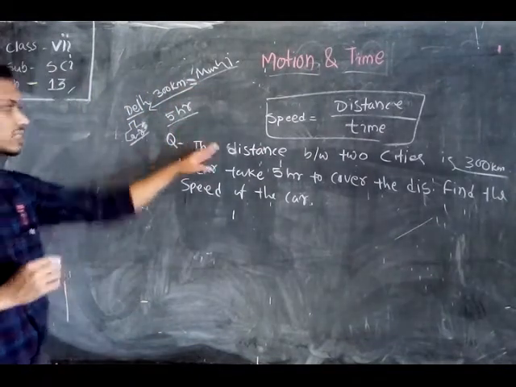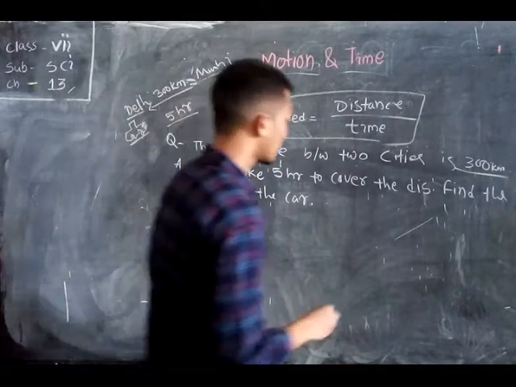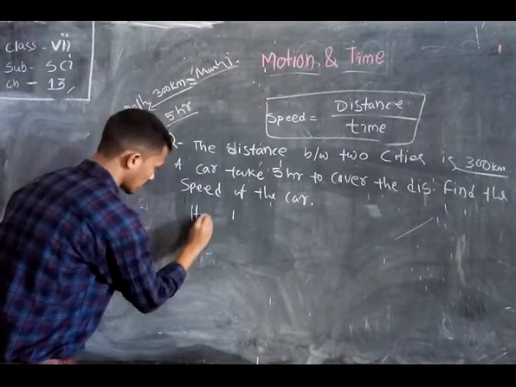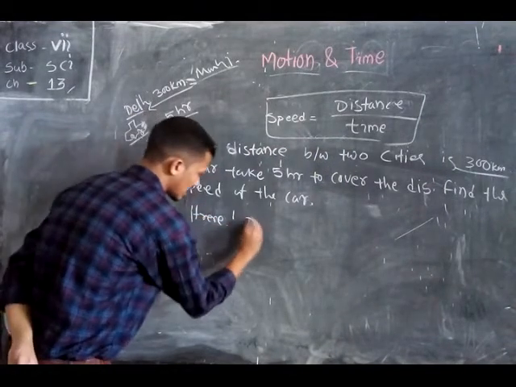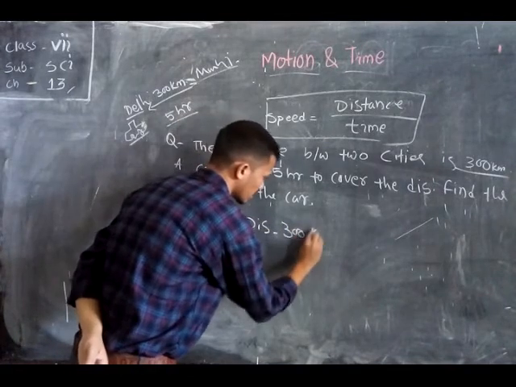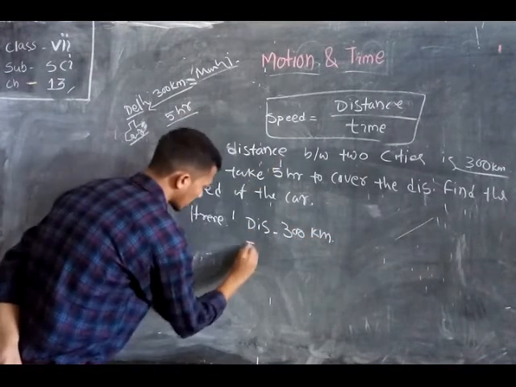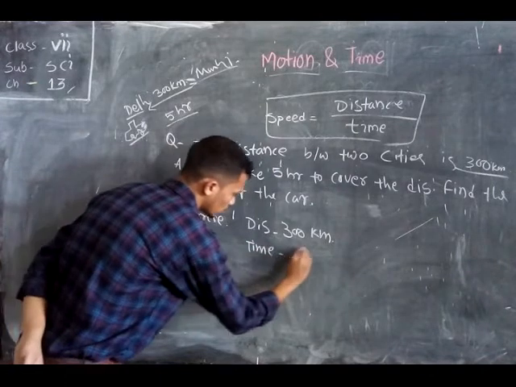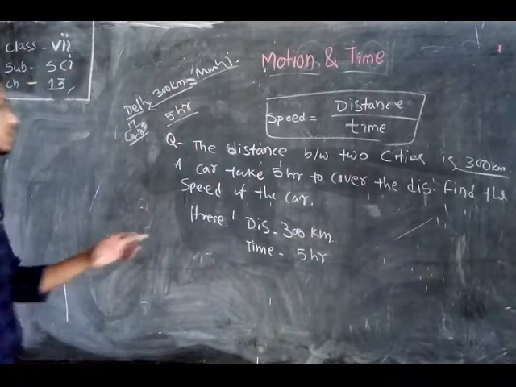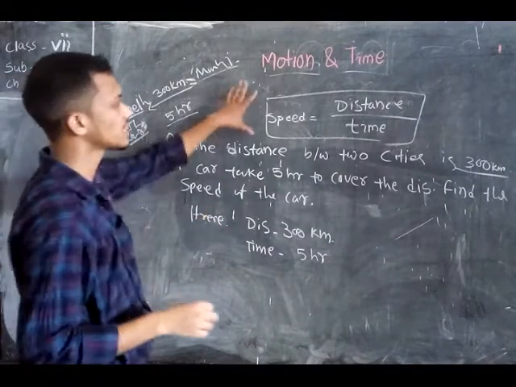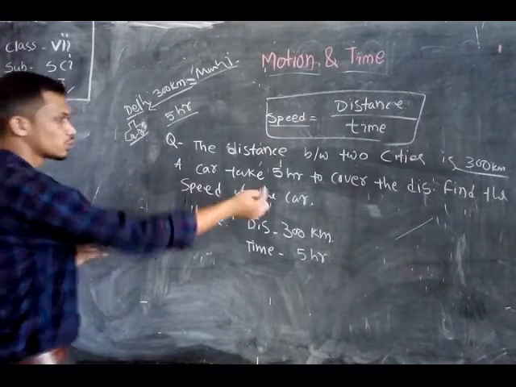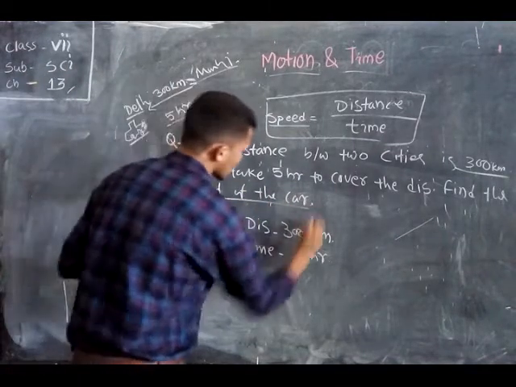Okay, so from this question we get the distance. The distance is 300 kilometers and the time is 5 hours. Okay, students, so here we can easily find the speed of the car using this formula. In this question also, we have to find the speed of the car.